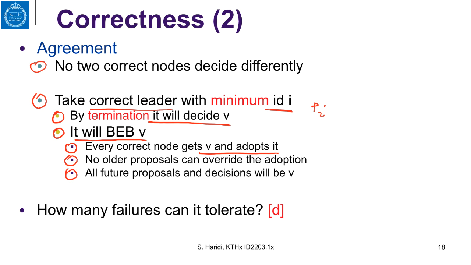So how many node failures does this algorithm tolerate? We are in the fail-stop model, and this algorithm in fact tolerates up to n-1 process failures and still works.